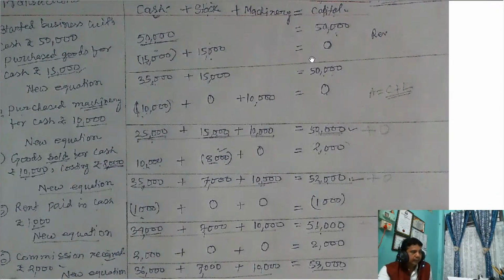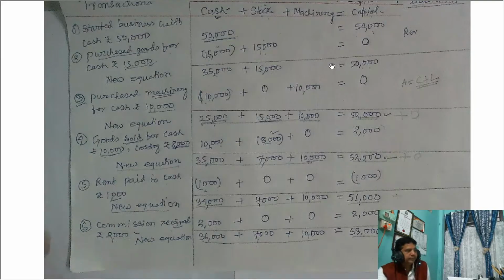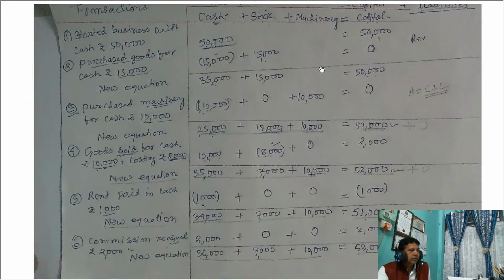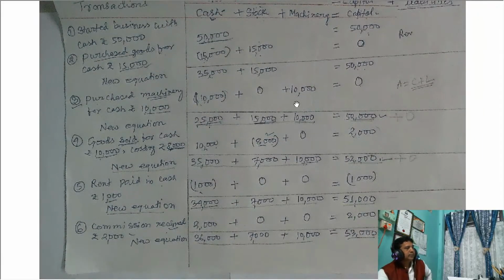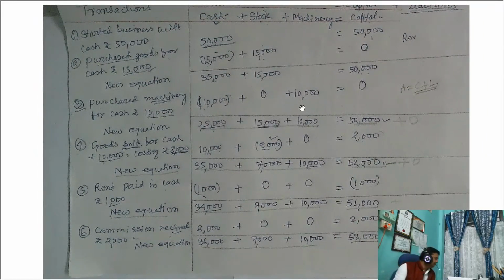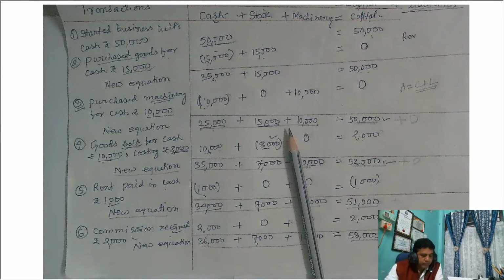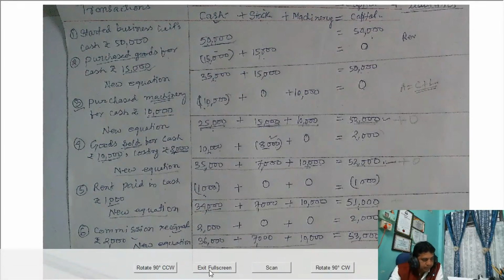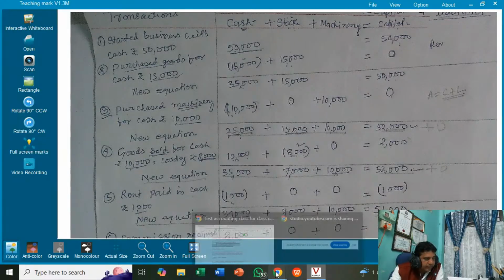Okay. Now, very simple. This is how we have prepared the accounting equation.